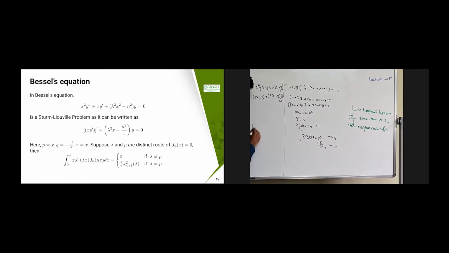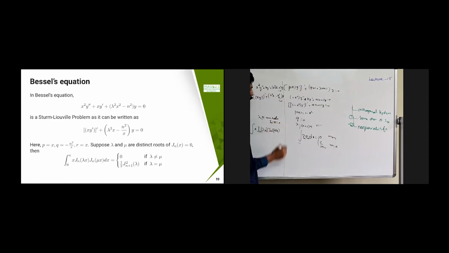The Bessel functions, or Bessel series, of the first kind are orthogonal with respect to the weight function x. We write J n of lambda x into J n of nu x, where lambda and nu are roots of the equation J n of x.